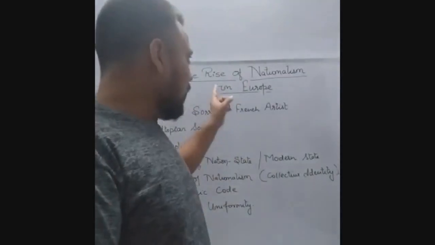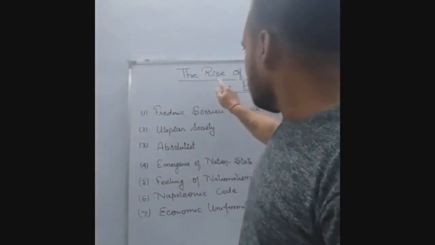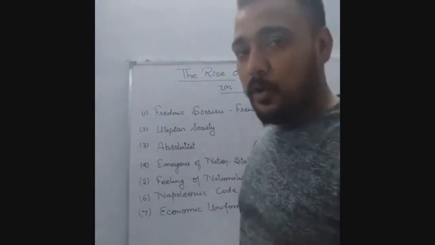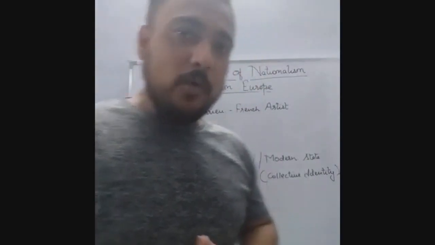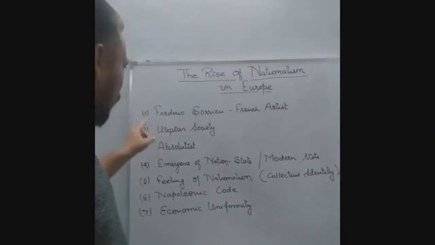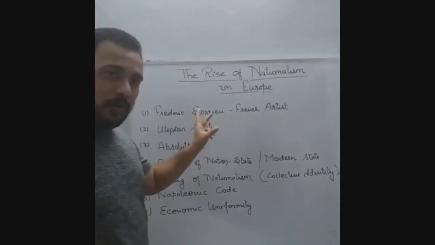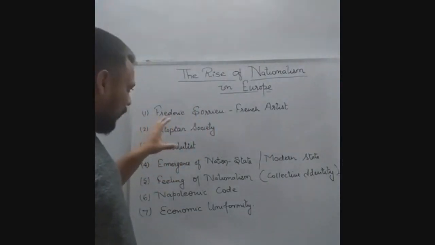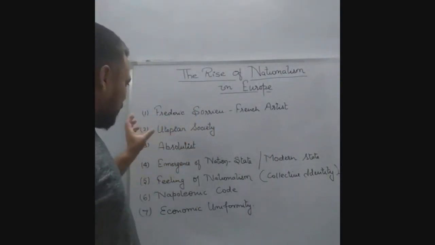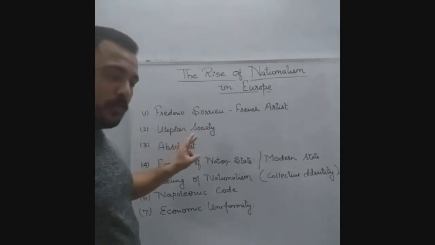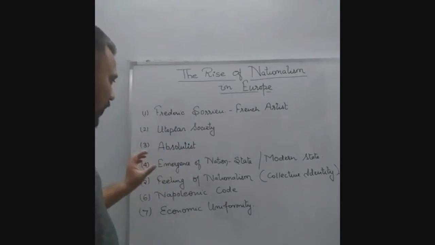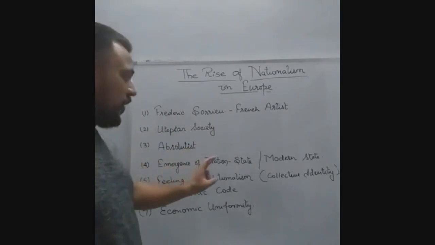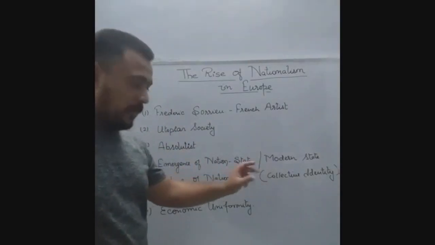Today we will start with the first chapter of the history of class 10, the rise of nationalism in Europe. In this chapter, in my first video, we will go through certain topics. The first one, we will study Frederic Sorrieu. Then we will go through the explanation of the meaning of Utopian Society and the absolutist. Okay. Then we have the topics emergence of nation state and the modern state.